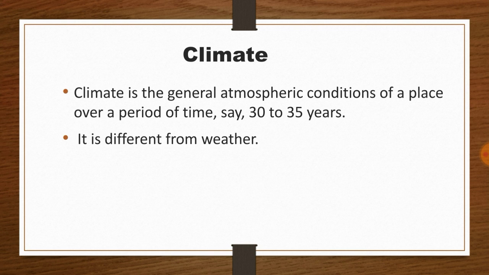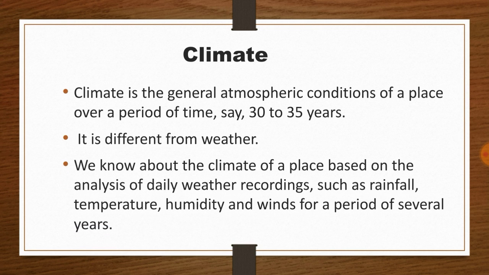It is known or calculated like this. It is based on the analysis of daily weather recordings such as rainfall, temperature, humidity, and winds for a period of several years.